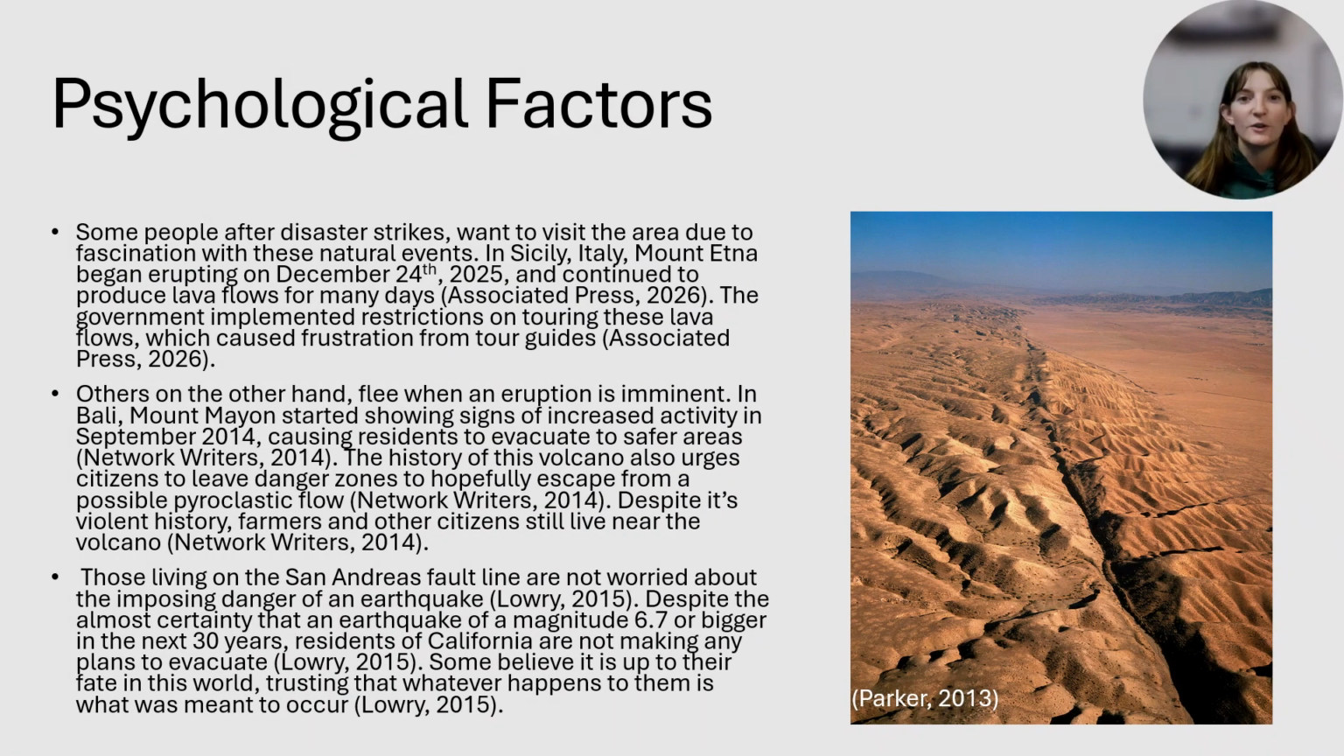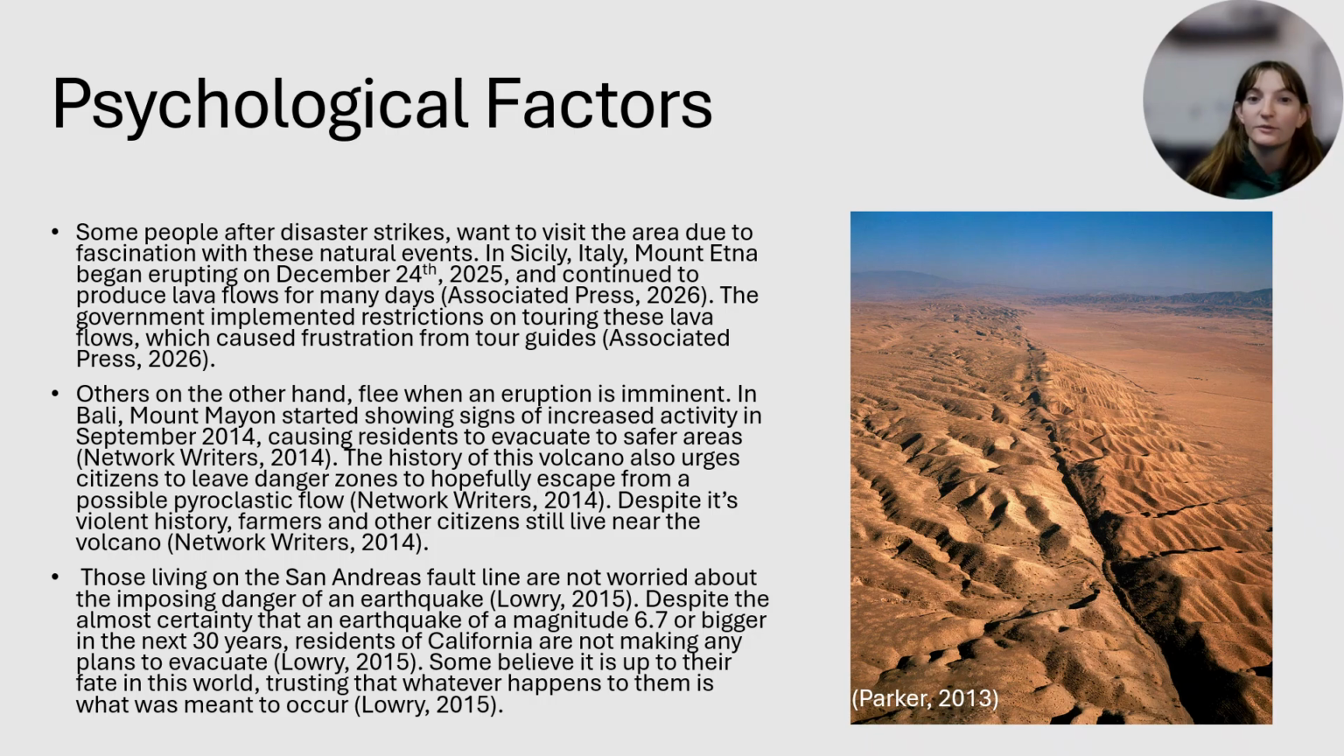Okay, so here are some psychological factors on why people may want to either leave or stay in a dangerous area. Some people after disaster strikes want to visit the area due to fascination with these natural events. In Sicily, Italy, Mount Etna began erupting on December 24, 2025, and continued to produce lava flows for many days. The government implemented restrictions on touring these lava flows, which caused frustration from tour guides.